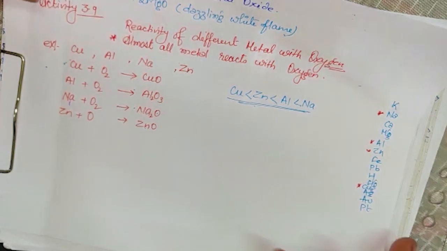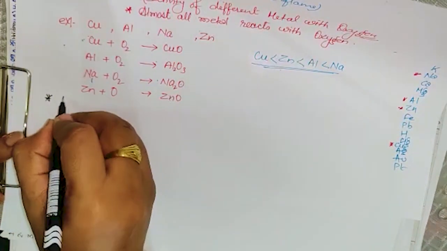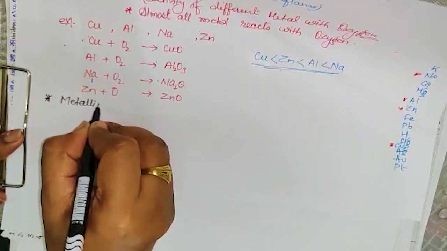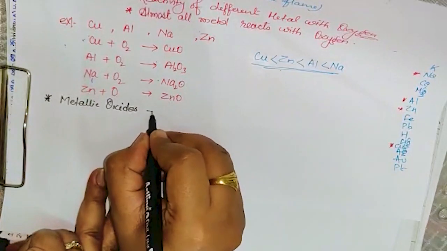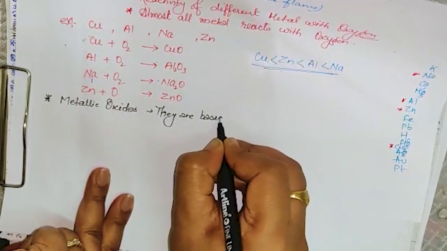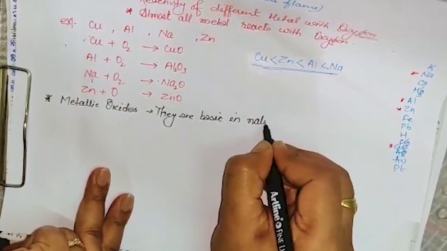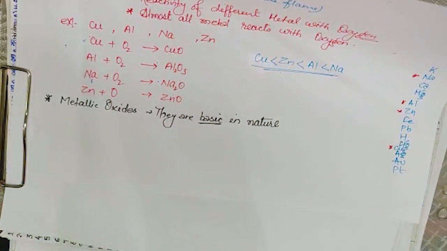Okay, so now the next thing is that we have done already that all the metallic oxides are basic in nature. So if metallic oxide is basic in nature, it will react with acid. We know that because there will be no reaction between base and base, no reaction between acid and acid. So only the reaction will be between acid and base.